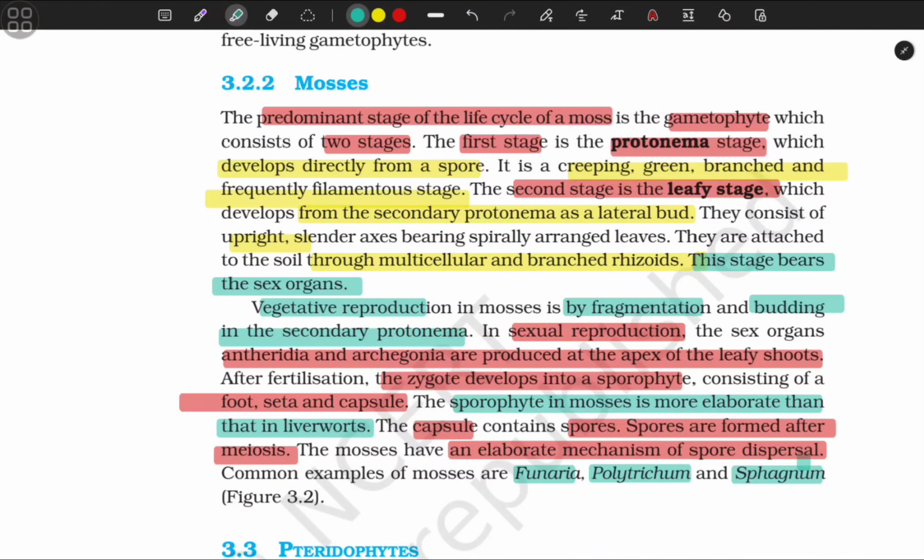The sporophyte in mosses is more elaborate than that in liverworts. The capsule contains spores. Spores are formed after meiosis. The mosses have an elaborate mechanism of spore dispersal. Common examples of mosses are Funaria, Polytrichum, and Sphagnum, etc.